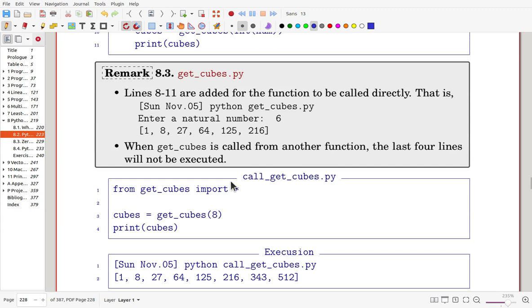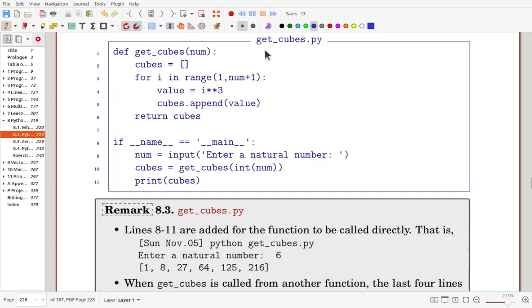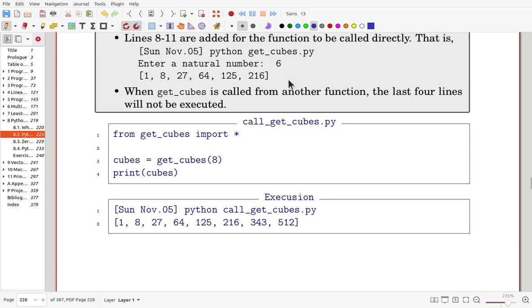Now we try to call get cubes from this program. First we import the function defined in this file. So from get cubes, import everything, which means this one is imported. Then here we call it along with 8, and here cubes.